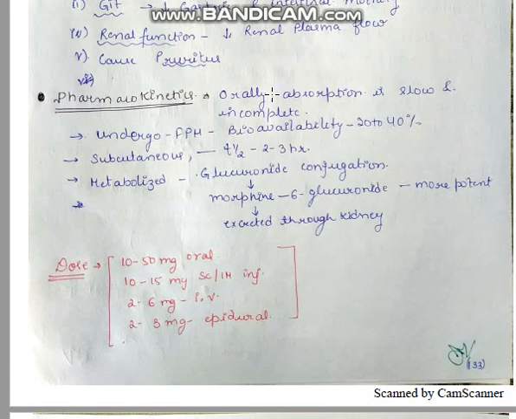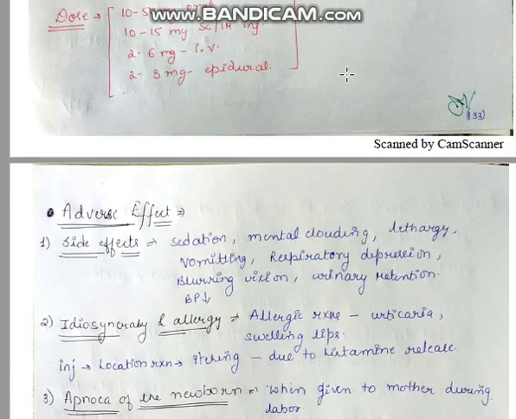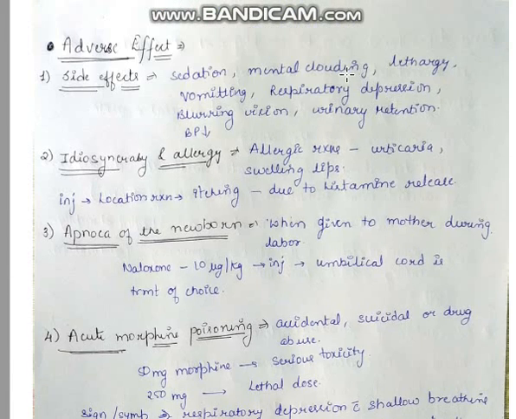The dose of morphine is 10 to 50 mg orally, 10 to 15 mg subcutaneous or IM injections, 2 to 6 mg intravenously, or 2 to 3 mg epidural. Let's see the adverse effects of morphine. Most side effects seen are sedation, mental clouding, lethargy, vomiting, respiratory depression, blurry vision, urinary retention, and decrease in blood pressure.